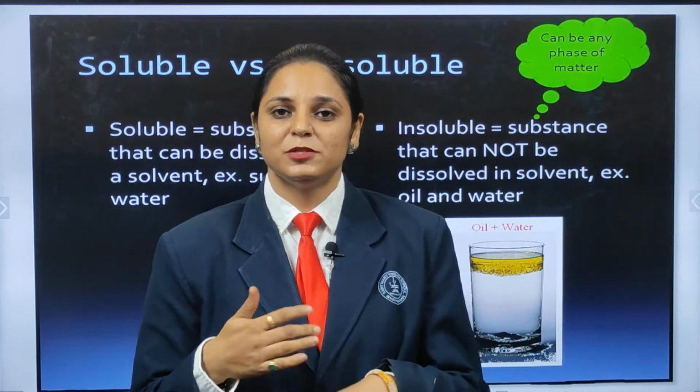Say for example, I take alcohol. If I want to dissolve alcohol in water, it will dissolve. They can dissolve in one another. That is a miscible liquid. In the case of an immiscible liquid, it does not dissolve in water, exactly as with oil. The oil which I showed you in the previous experiment is itself a liquid, and here you can see the layer, because this liquid is not miscible in water. So these are considered immiscible.